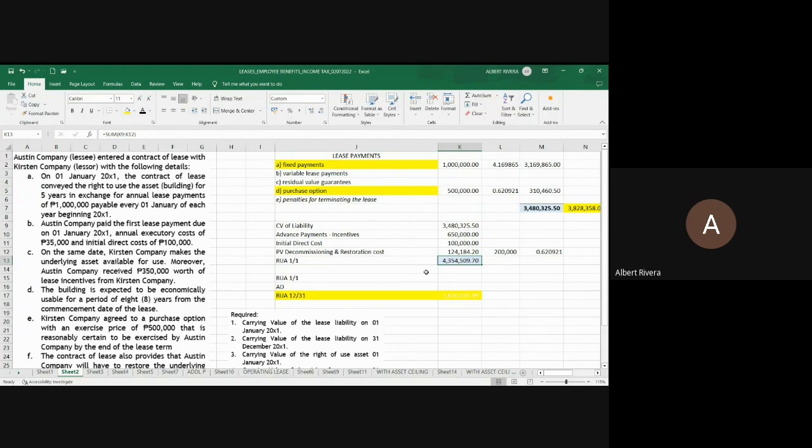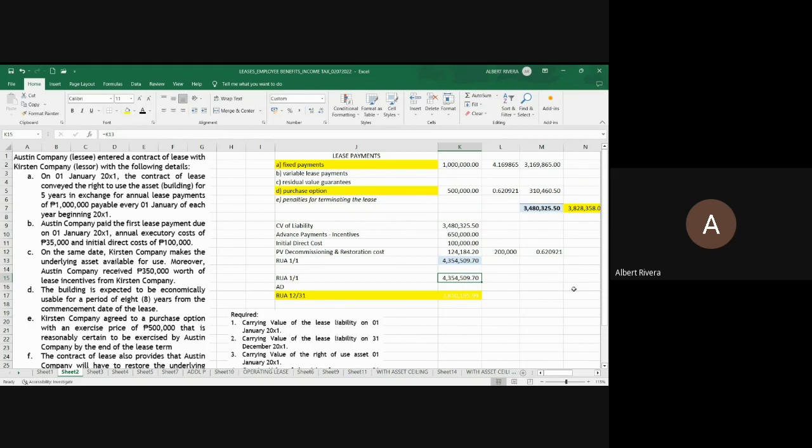And the total of this would be the cost of your right of use asset, 4,354,507.70. And let's now deal with the most common question in the board exam, the depreciation expense and the carrying value of the right of use asset. So your right of use asset has a cost of 4.35 million. Okay? There is no residual value. We're computing now for the depreciation expense. So that is 4.35 million minus the residual value of how much? Zero. And what should be the denominator to be used?